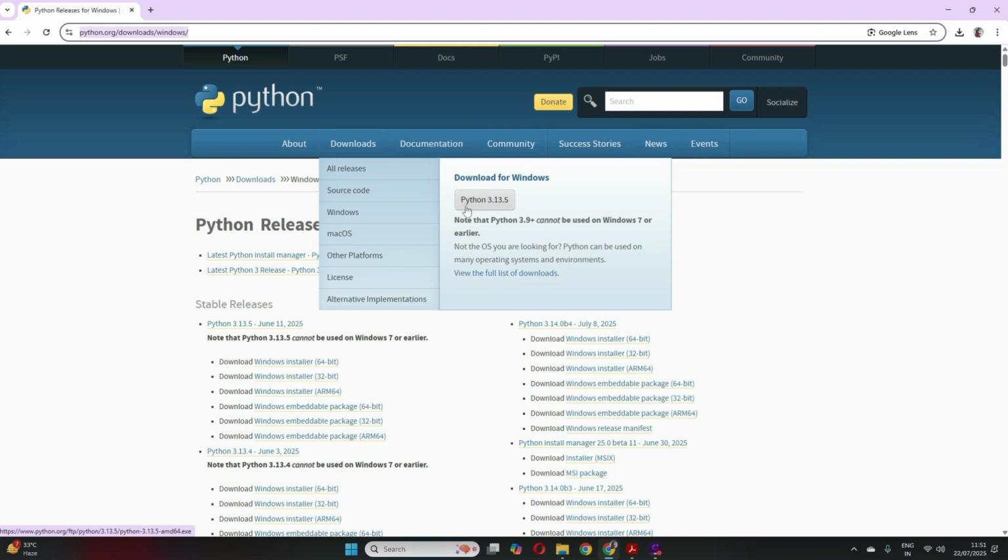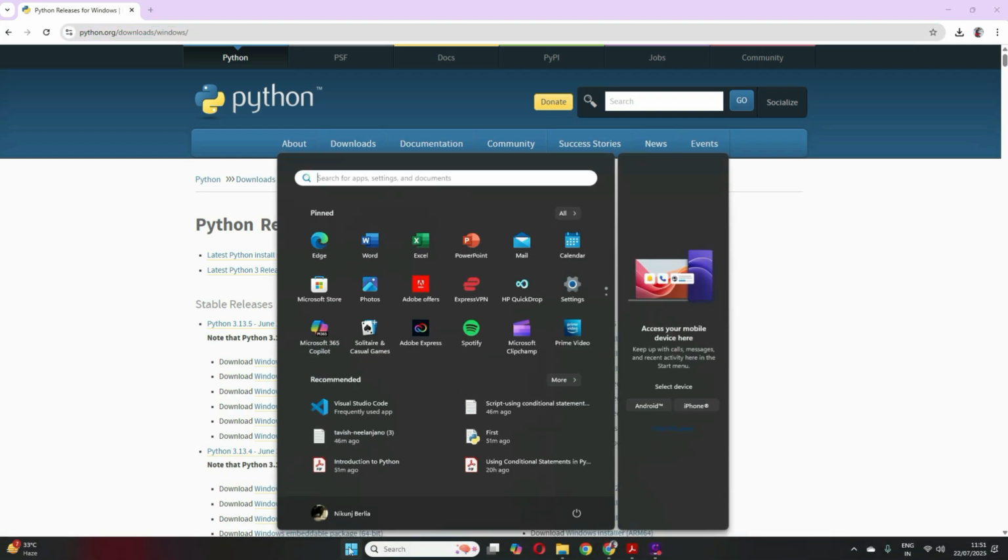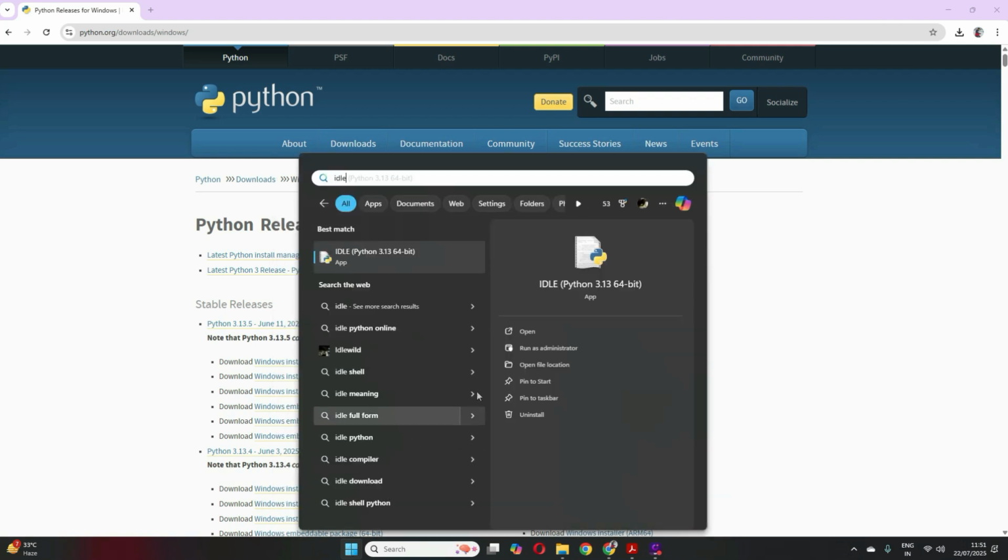You run it, and I already have Python installed, so I'm not doing this again. This is the latest version, you can see 3.13.5. So install Python from here. Once you have installed Python, go to your run menu. Here just type IDLE and then you will have Python coming up with that version mentioned here. Okay, so just click open.